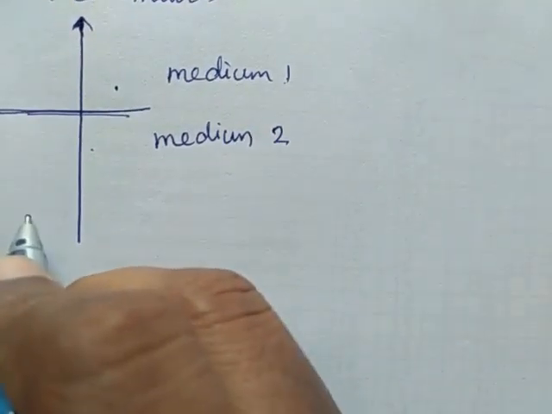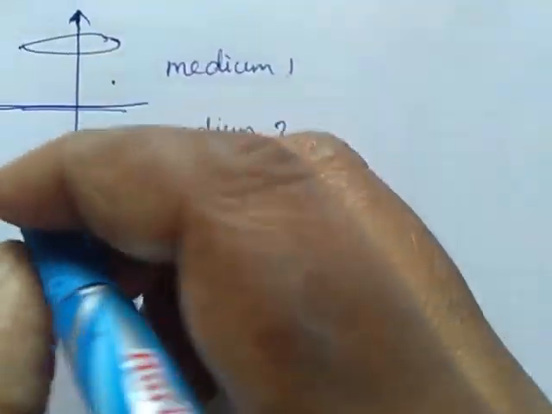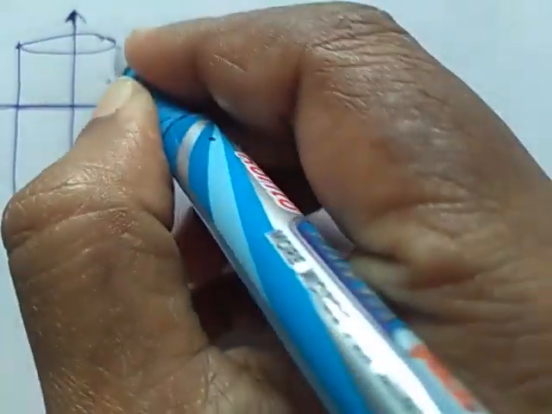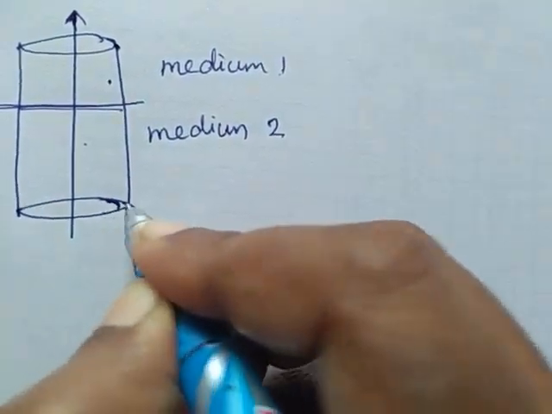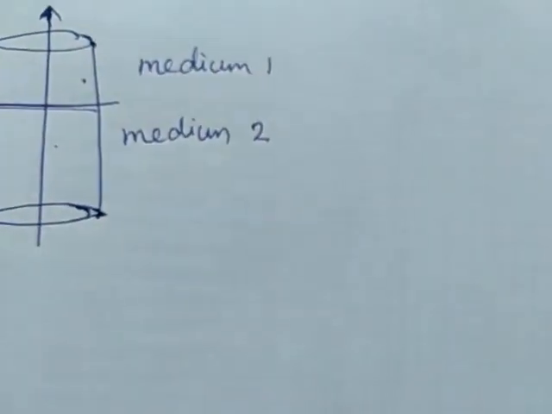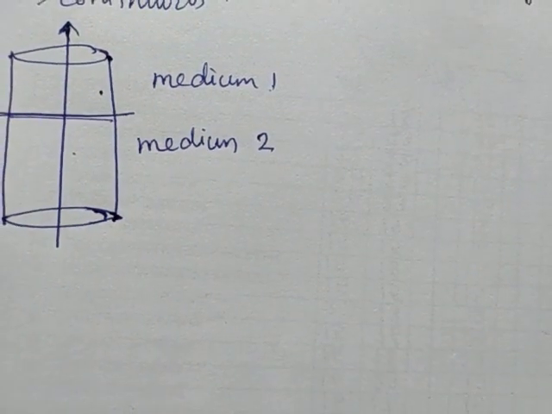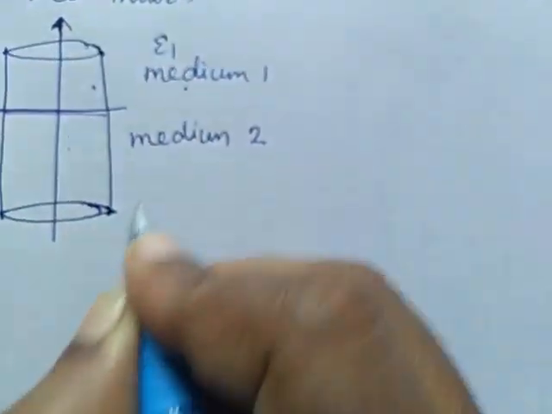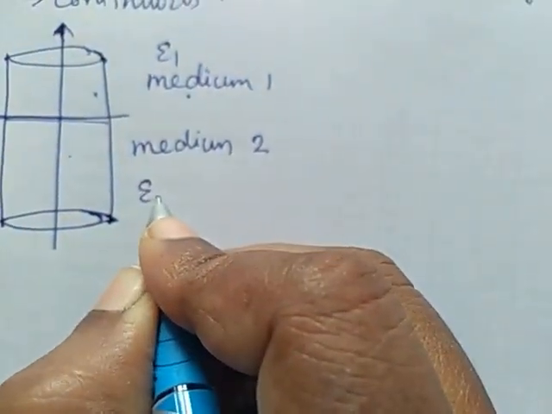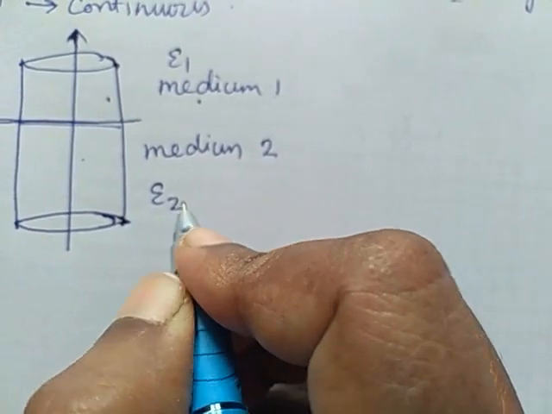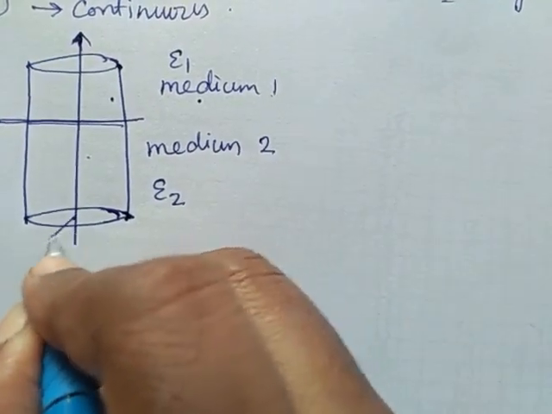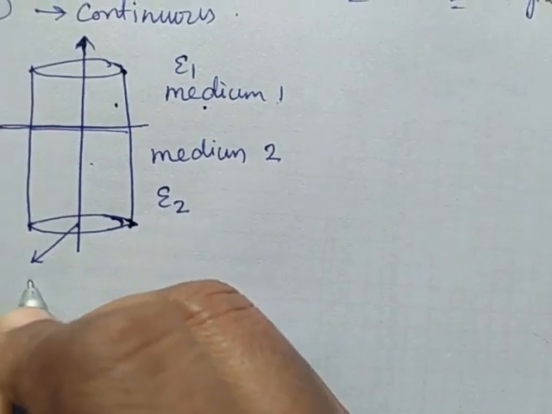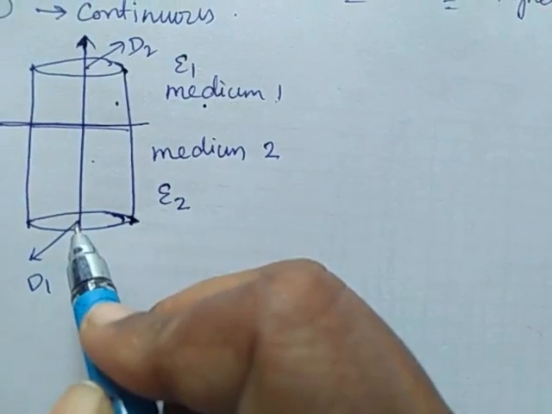So we are going to consider a disk. This is our path and it is normal to the flow. In medium 1 its permittivity is epsilon 1, in medium 2 its permittivity is epsilon 2, and here the dielectric field normal to this surface is D1 and here it is D2, vertically outside.